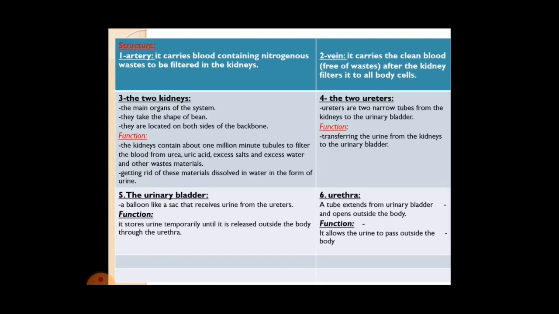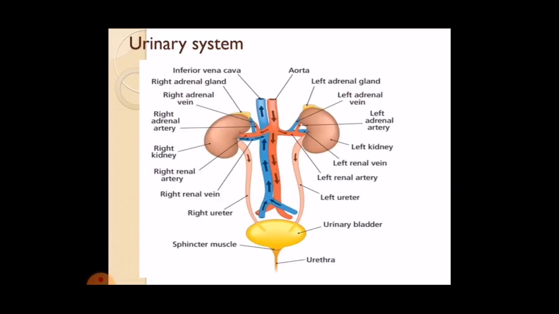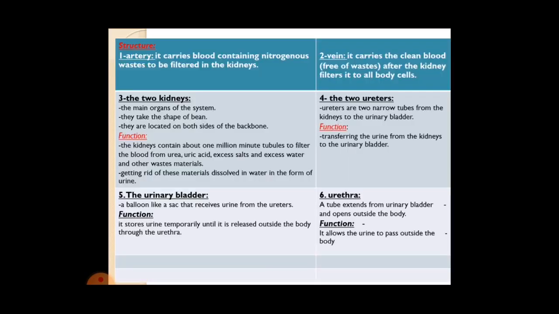Number 2, two ureters. Right ureter and left ureter. Ureters are two narrow tubes from the kidneys to the urinary bladder.